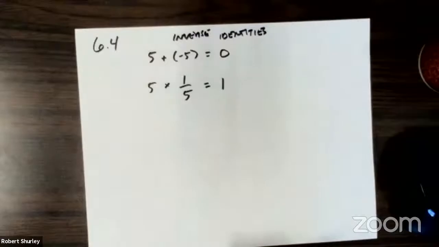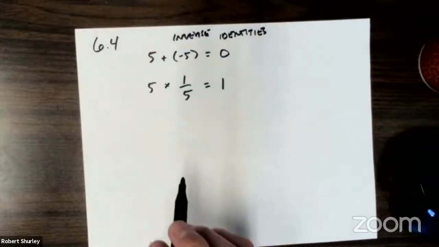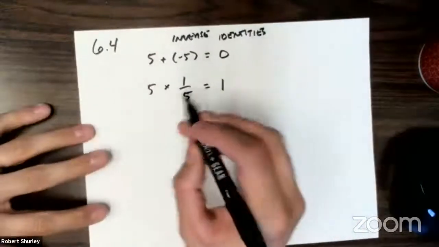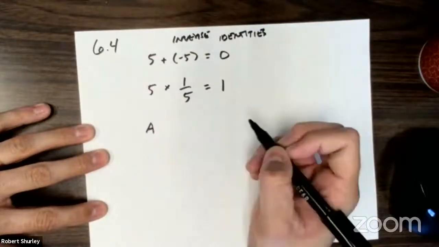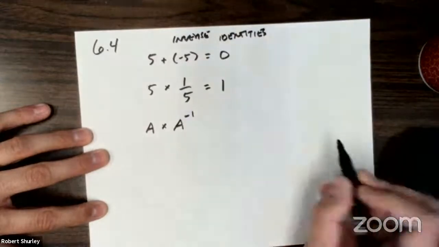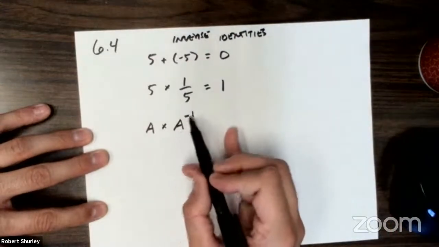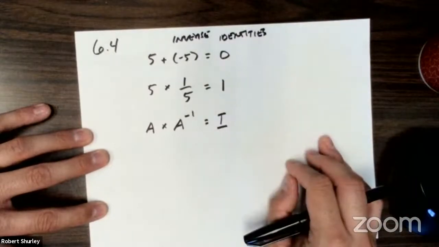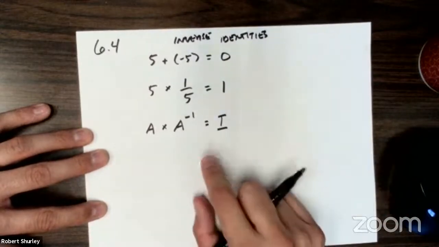Okay, with matrices, it's the same kind of thing. Now, we're going to use some notation here before we actually get to it. If we have some matrix A, and we multiply it by its inverse, now we're going to notate it this way, A to the -1, it winds up being its identity, okay?